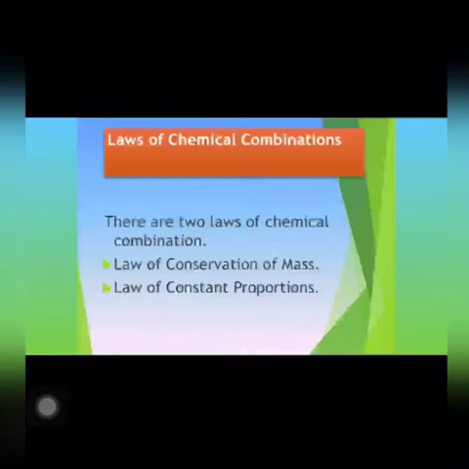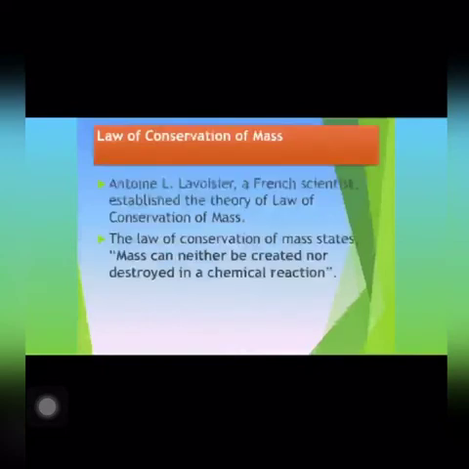A number of laws have been proposed after thorough experimental studies, and out of these, two laws are given: law of conservation of mass and law of constant proportions. Let us study the details of these laws one by one.